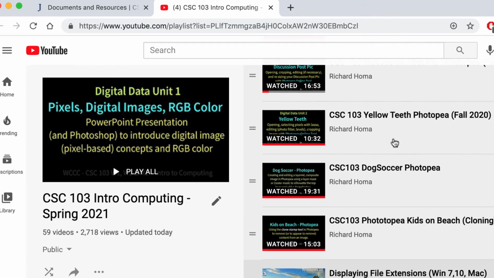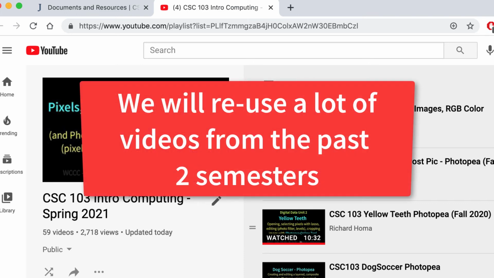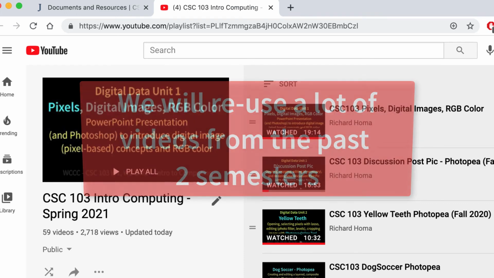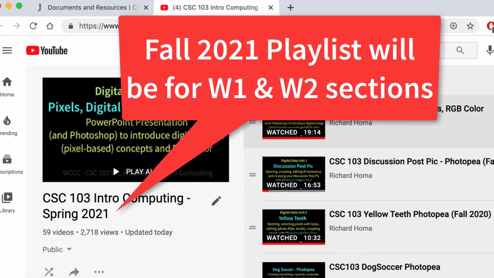Now, I may have to go in and make some changes to them because there's some small changes in MyWarren and things like that, and I may mention something about fall 2020 that may be confusing for the spring, but most of these we should be able to use again. So I'm not going to take the time to record all of these over again because I have 3 other classes that I have to record new videos for, so we should be able to use a lot of these. So this will be our playlist.